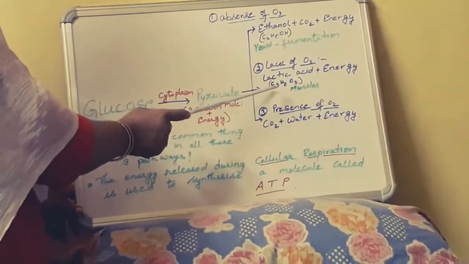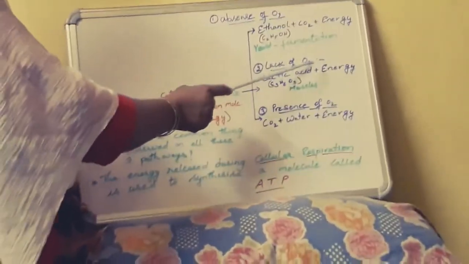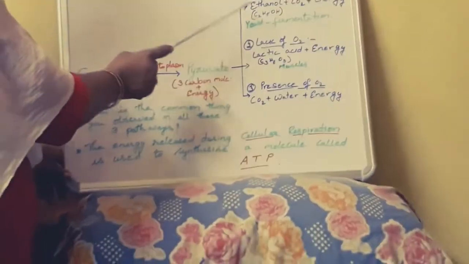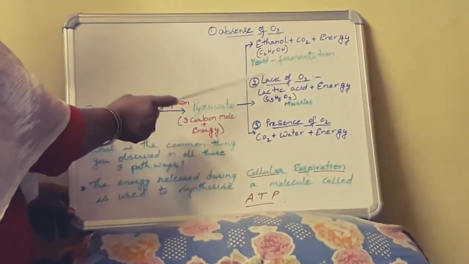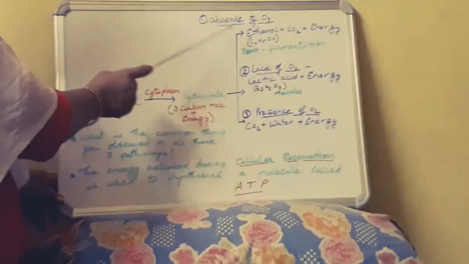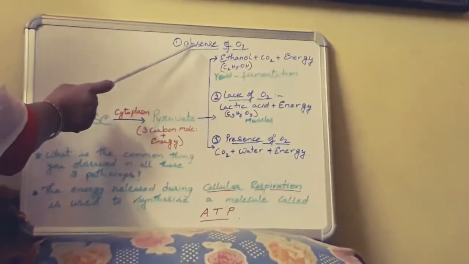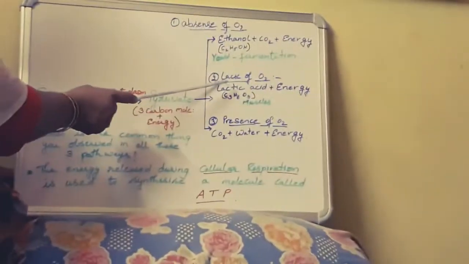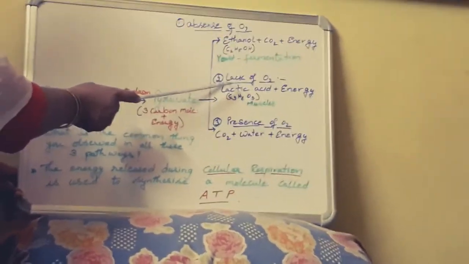Now next coming to the second one. Lack of oxygen. Try to understand the difference between absence of oxygen and lack of oxygen. Here oxygen is completely absent. Here it is reduced in less amount.